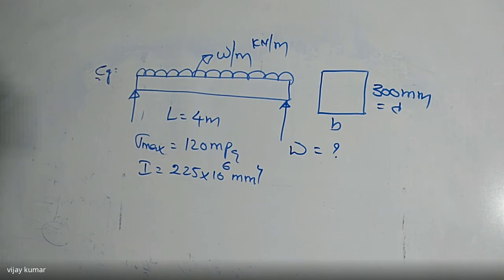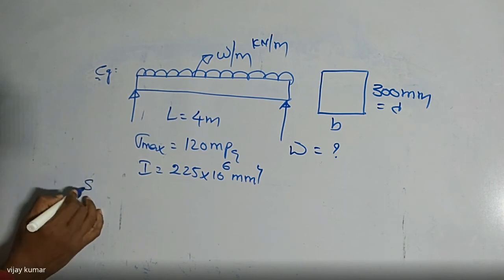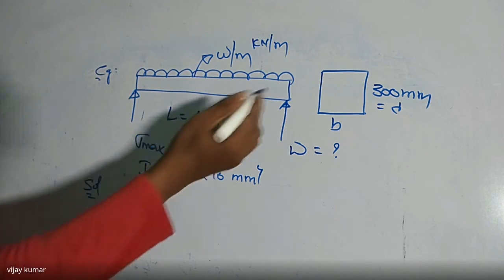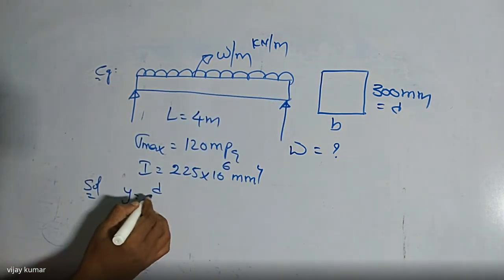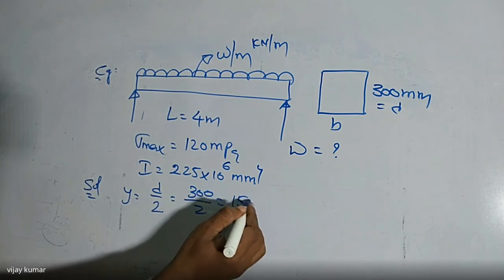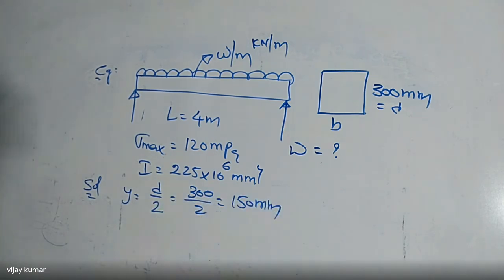Now tell me the solution. Please take care about this one. Such types of problems are very important in competitive exams. So first of all, what is the y value? The y value is always equal to d by 2, that is nothing but 300 divided by 2, so we get 150 mm. It's clear now.